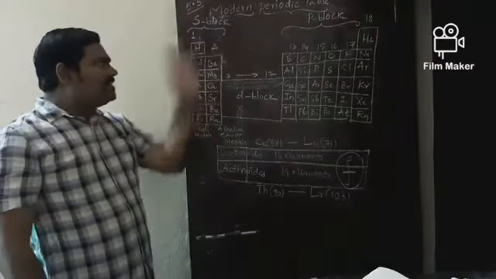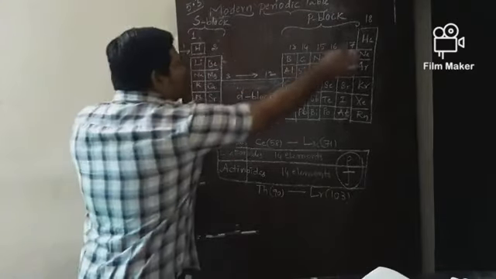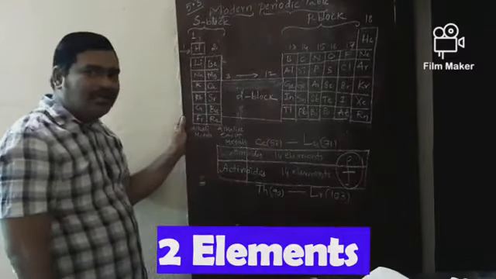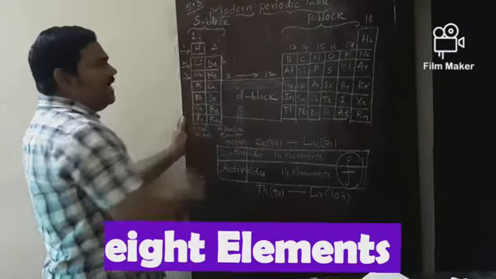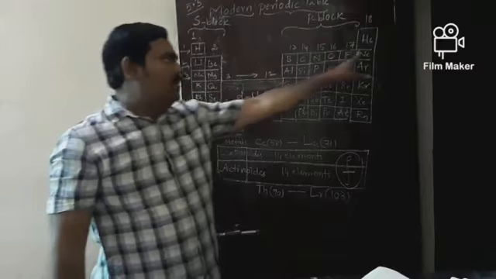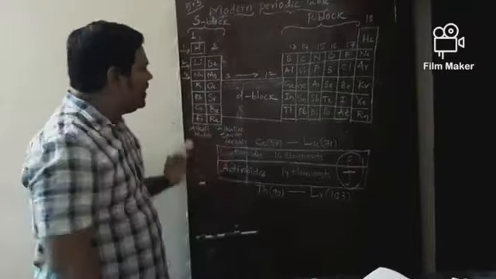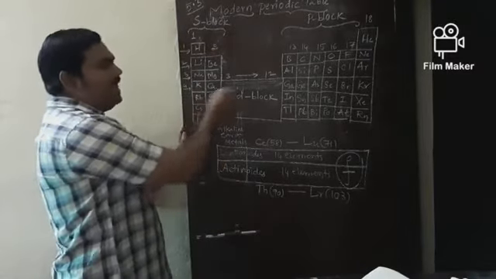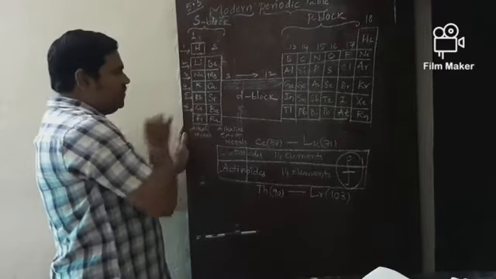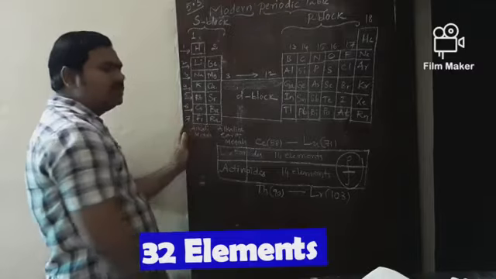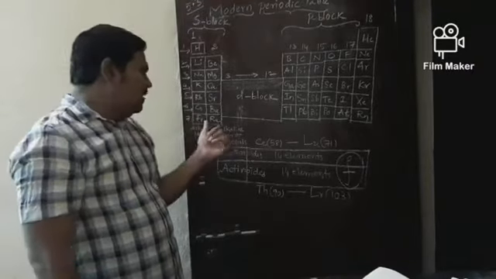Now coming to periods information. This is the first period. First period contains only two elements. What are they? Hydrogen and helium. The second and third periods contain 8 elements each, from lithium to neon in the second period, and sodium to argon in the third period. The fourth period contains 18 elements. Fifth period contains 18 elements. Sixth period contains 32 elements. Seventh period is incomplete because still some research is going on in this period.